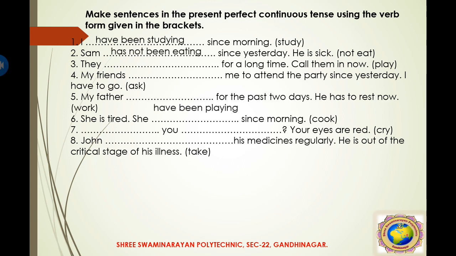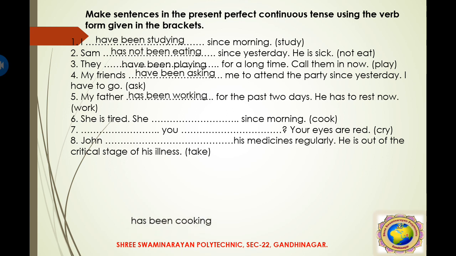The third one is they. They means third person plural form. So here I use have, then been, and our verb is play, so playing. It is simple. Next, my friends is also plural, so have been asking. Then my father has been working. She is tired, so the answer is: she has been cooking.